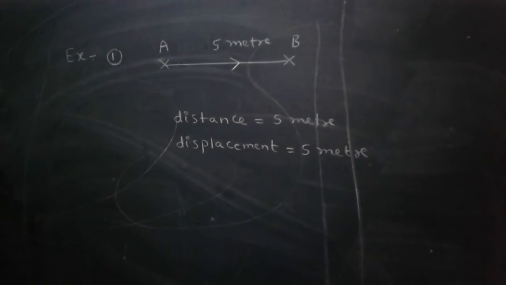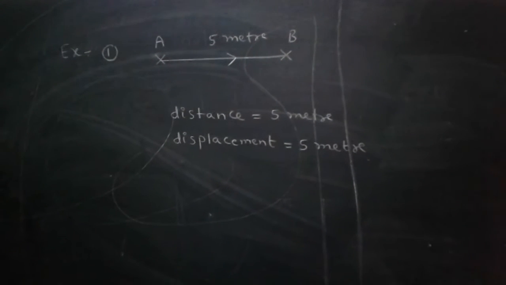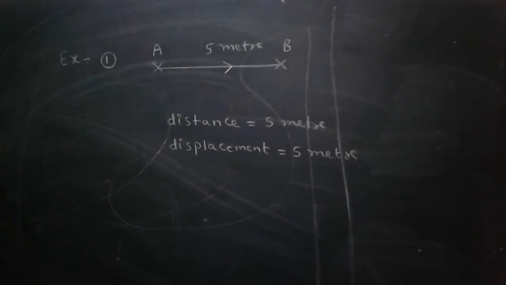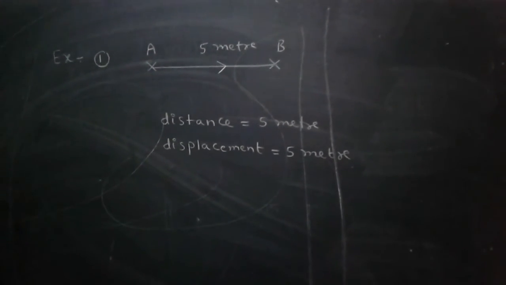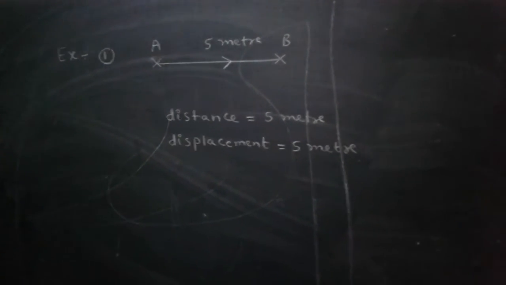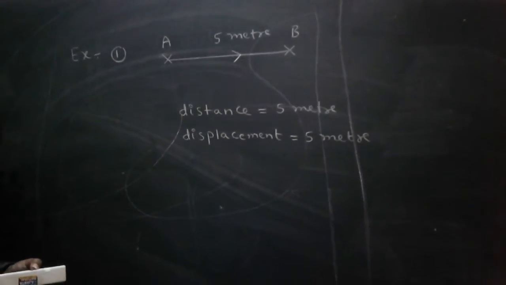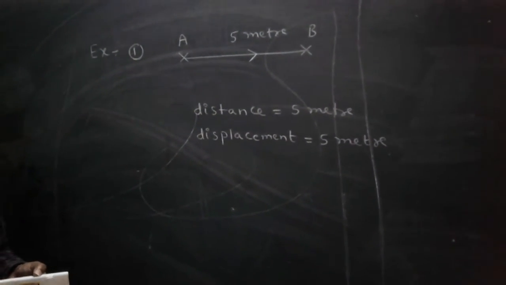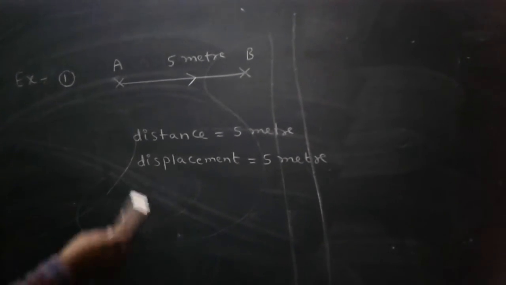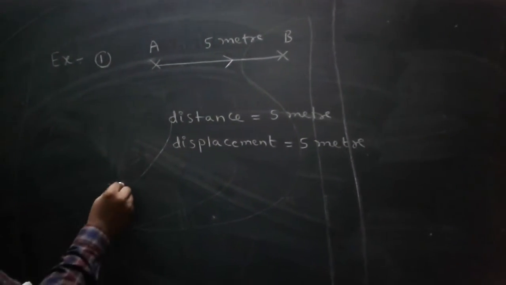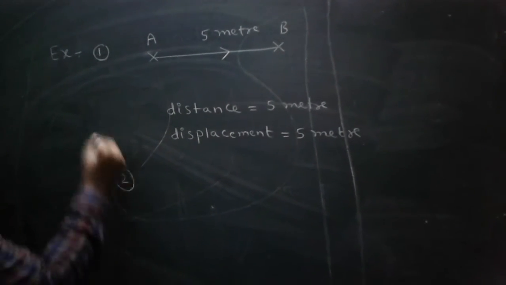Distance means total path covered by the body. Displacement means shortest distance between initial and final position. Vector means specified direction, scalar means no specified direction.